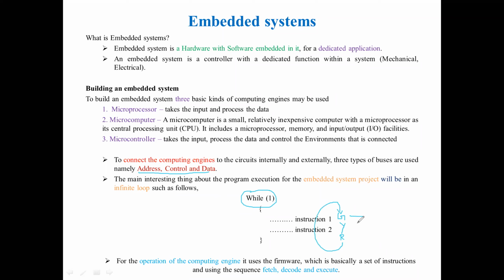So this sequence of code should be inside the infinite loop. This is how you will be writing any type of special purpose or dedicated application, right? We'll be writing everything in while(1). So all the application coding will be in this structure, right? So this is how you can explain step by step.